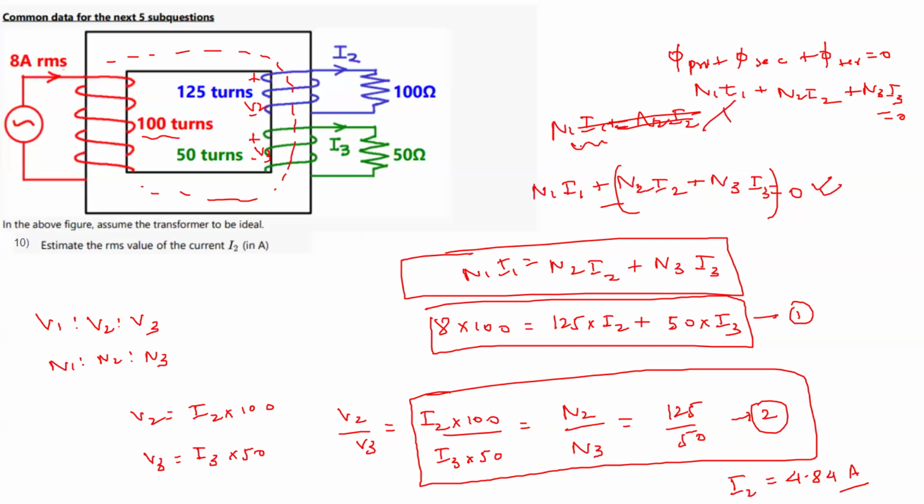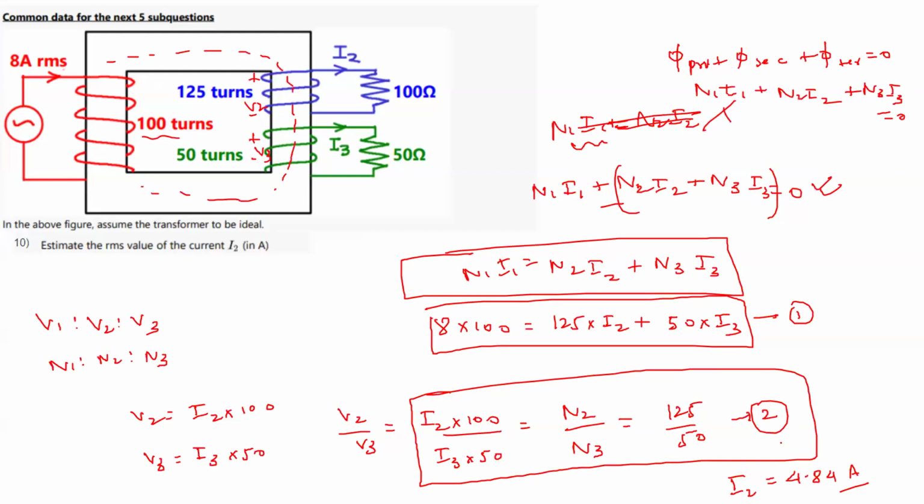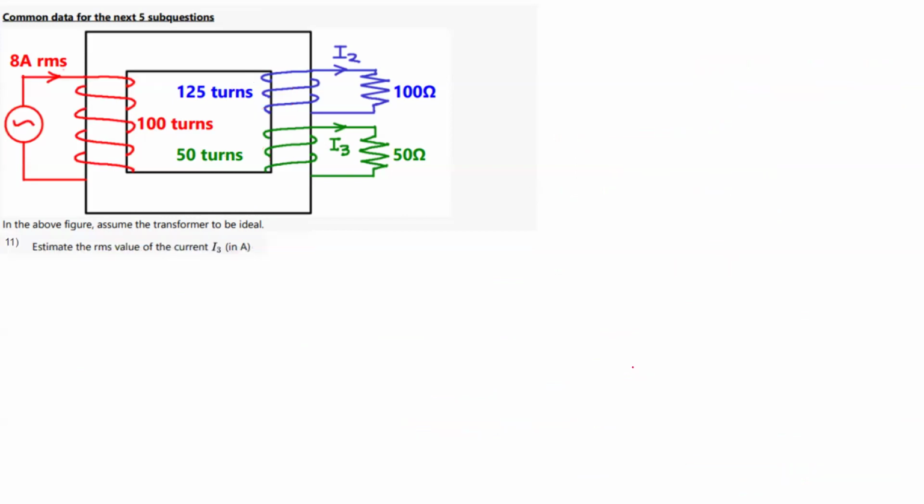Now let us go to the next question. Here we have to calculate the RMS value of I3. Because we have already solved for I2, you can substitute in either of the two equations and get the I3 value. Because you have two equations, you can solve for both variables I2 and I3. So I3 you will get as 387.87 ampere. This you can just try.